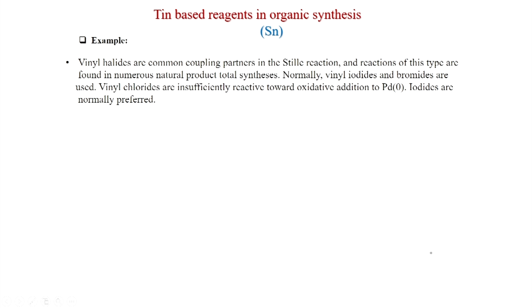Now, examples. In general, vinyl halides are common coupling partners in the Stille reaction, and reactions of this type are found in numerous natural product total syntheses. Normally, vinyl iodides and bromides are used. Vinyl chlorides are insufficiently reactive toward oxidative addition to palladium 0. Iodides are normally preferred. So, this is important when you choose the vinyl halide: you have to choose either iodide or bromide, because vinyl chlorides are less reactive.